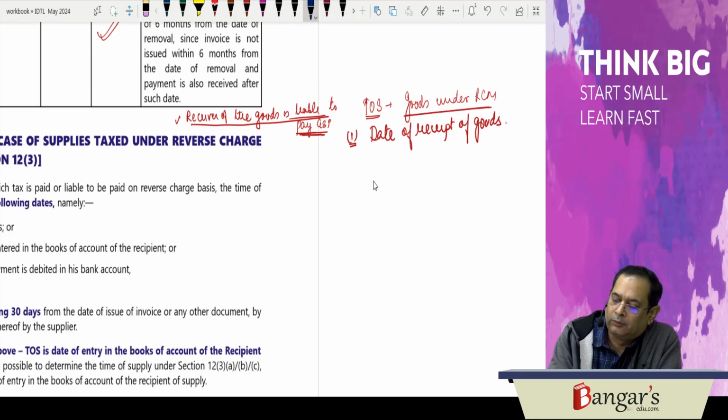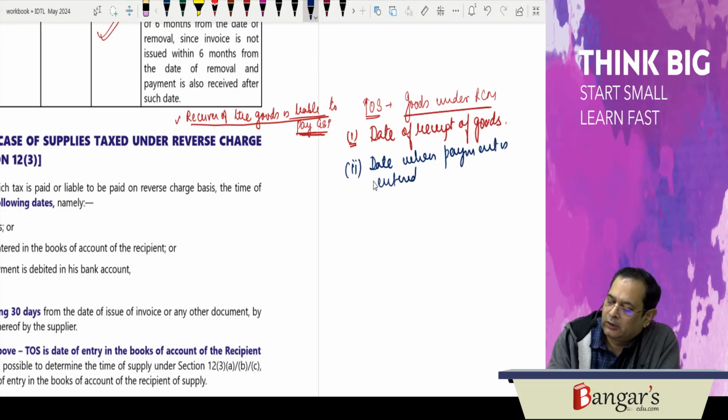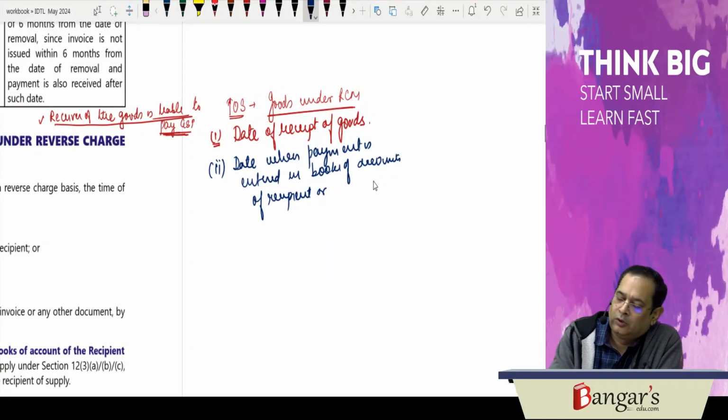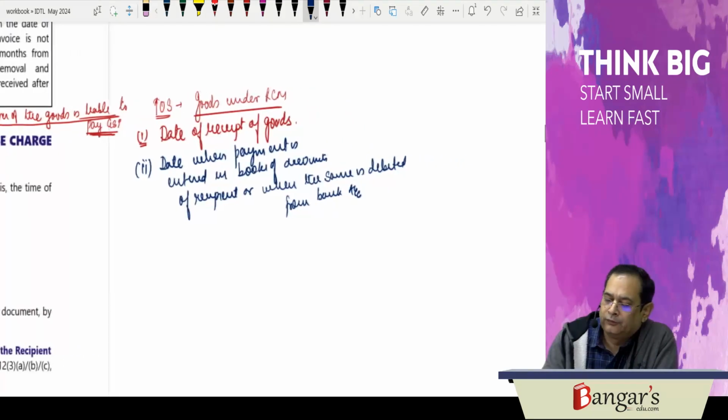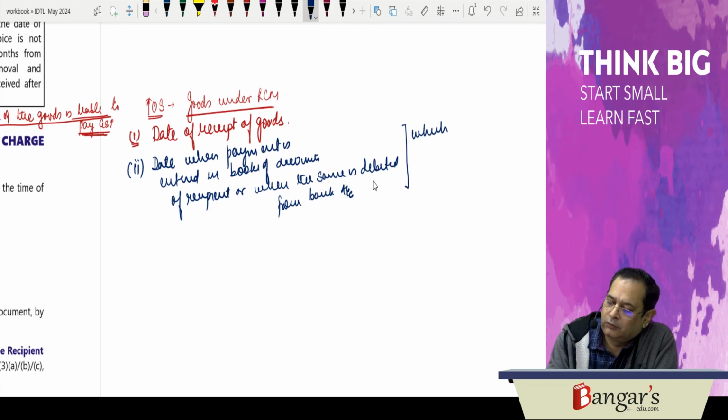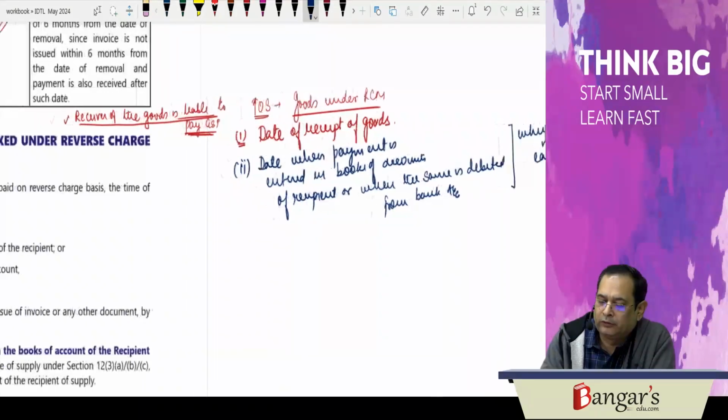Number two is the date when payment is entered in the books of accounts of the recipient, or when the same is debited from his bank account, whichever is earlier amongst these two dates.